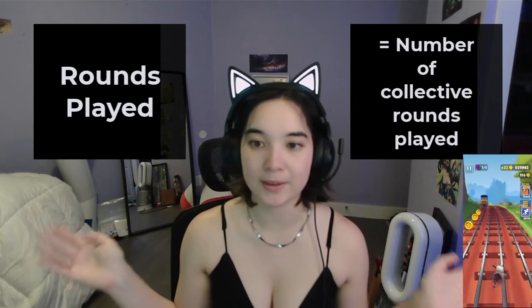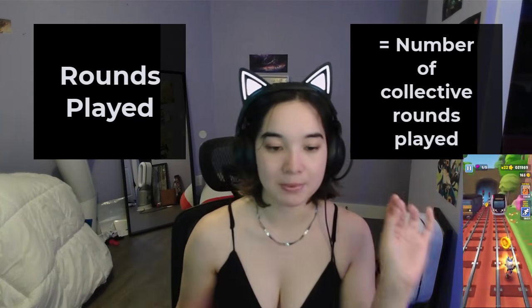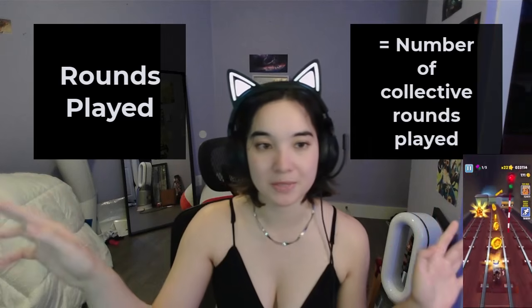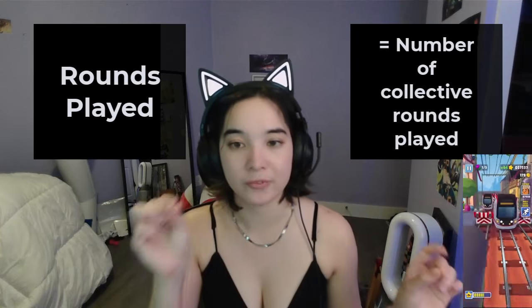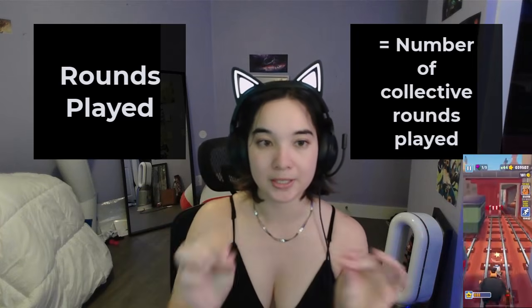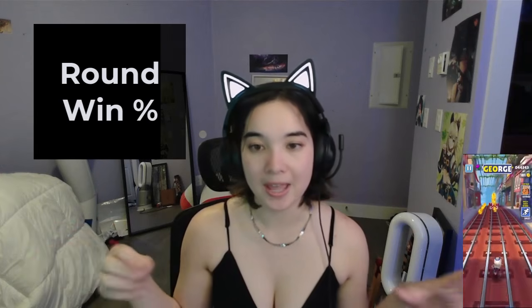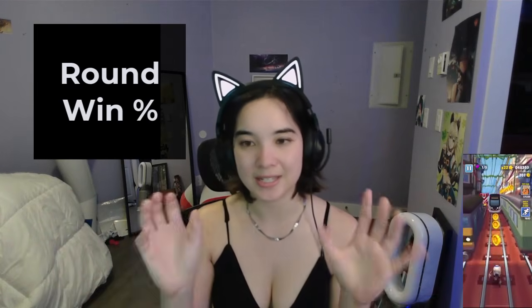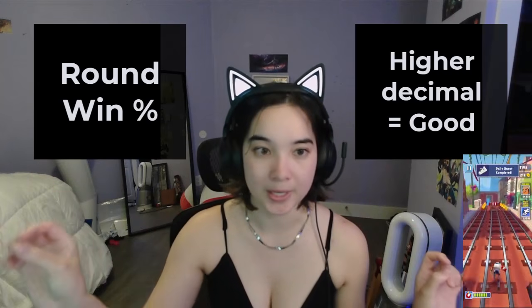Rounds played. This is the number of collective rounds each player played. Teams like Team Liquid, who had a player sub in for game 2 with Nats or Penny or Serial, they have a different number of rounds played compared to the rest of their team. Next, we have round win percentage. I converted all the percentages into decimals when transferring the data over, and thus the higher the decimal, the closer it is to 1, the higher number of rounds they won.